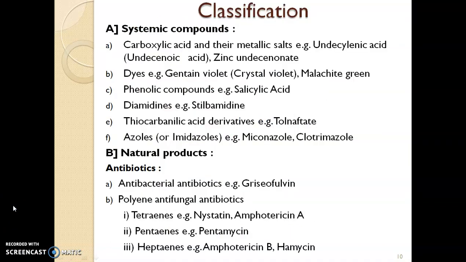Then the next main point is the classification of antifungal agents. There are two main classifications of antifungal agents. First one is the systemic compound and second one is the neutral product. In the systemic compound, there are again six to seven subclassifications. The first is carboxylic acid and their metabolic salts, for example undecylenic acid and zinc undecylenate. Second is the dyes, for example gentian violet or malachite green.